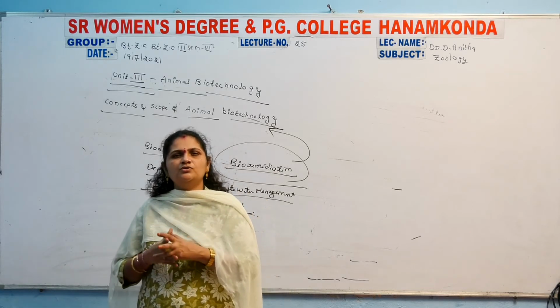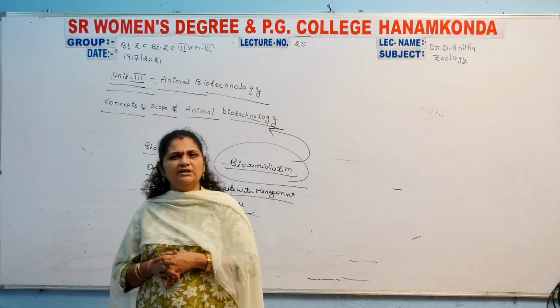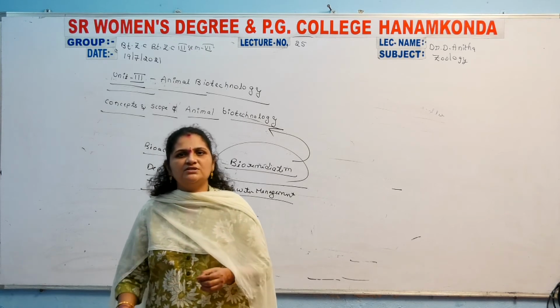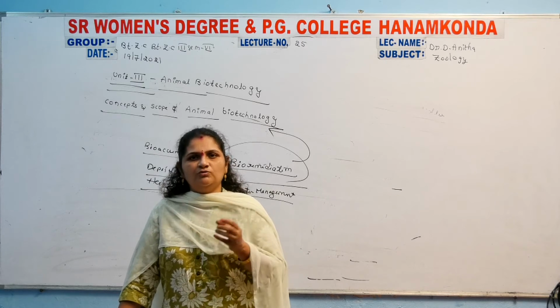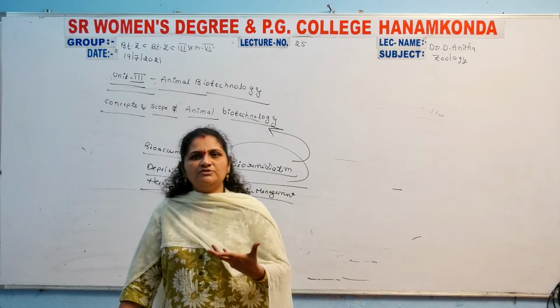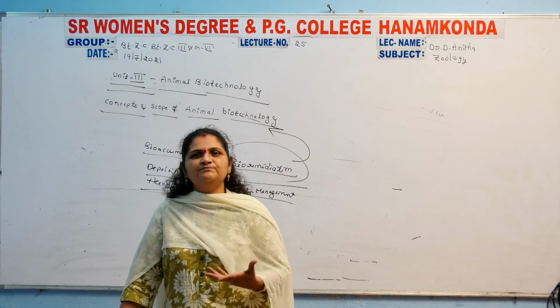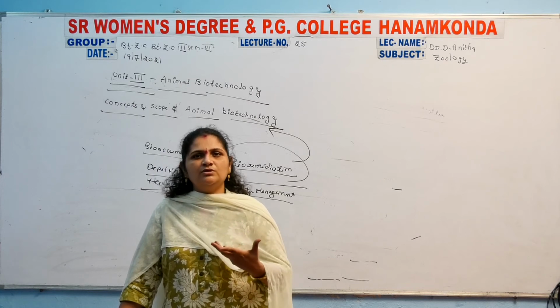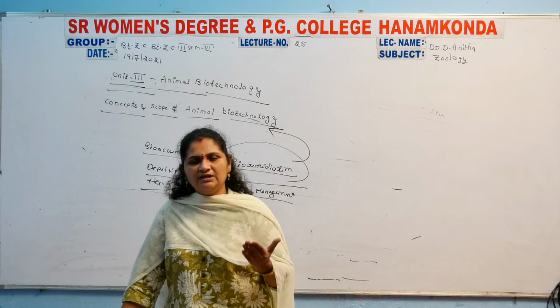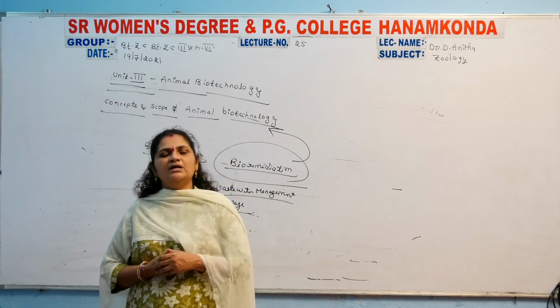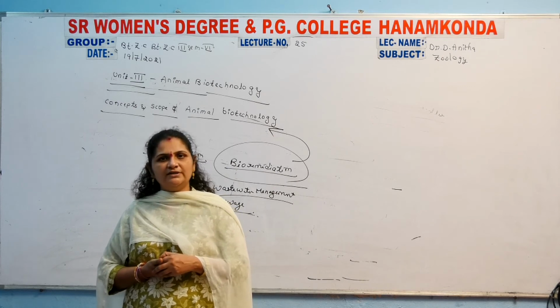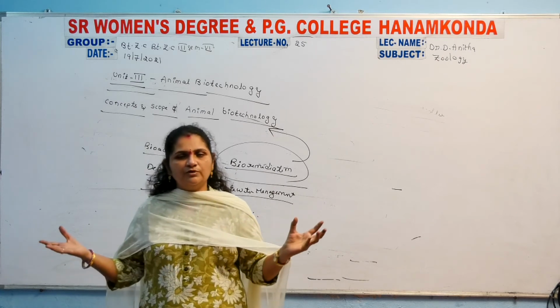Mainly it is helpful for milk production, through artificial insemination. More ova are produced inside the female, and semen is increased. Both are collected, and by the effect of the desired character cows, that will be formed.